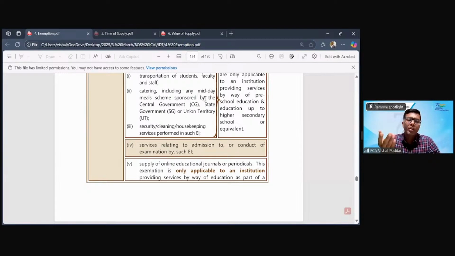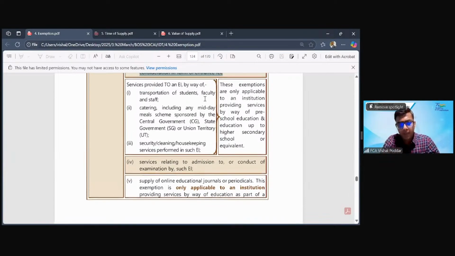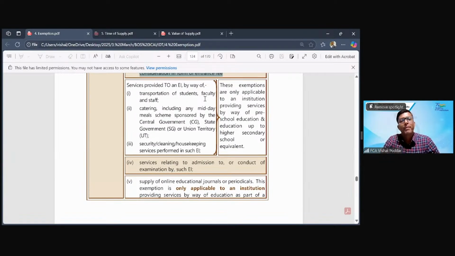When it was outward, it was not important what services you are giving. So far as you are giving it to your students, faculty, staff, everything was exempt. But when it comes to inward, there is some condition. What is that? Now you will see that. Firstly, let me explain who will be covered in educational institution.